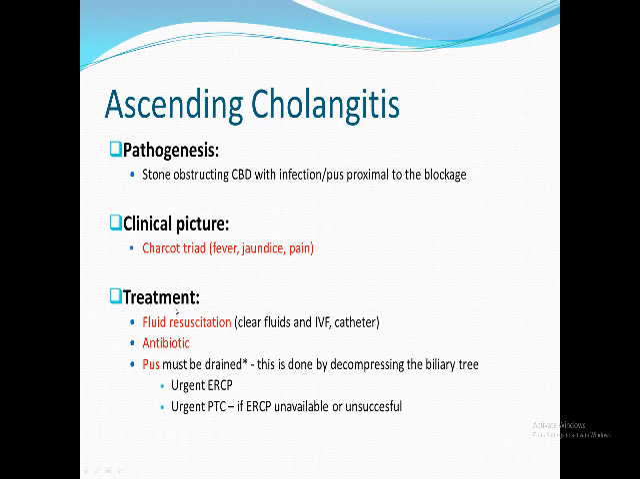How are you going to treat? The treatment mainly is intravenous antibiotic. You have to do fluid resuscitation, but the pus in the common bile duct must be drained. Urgent ERCP or urgent PTC. This is how I'm going to drain the pus in the common bile duct. This is how to treat ascending cholangitis. Very simple to remember ascending cholangitis like that.